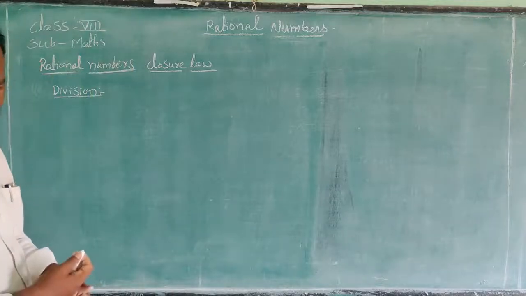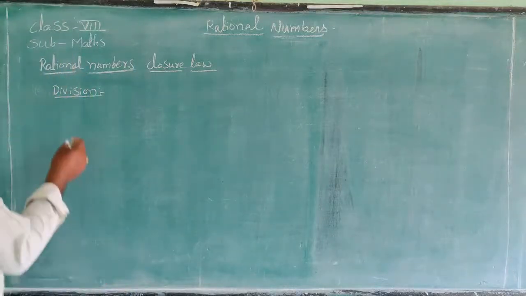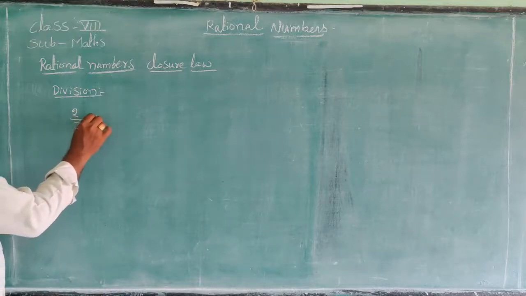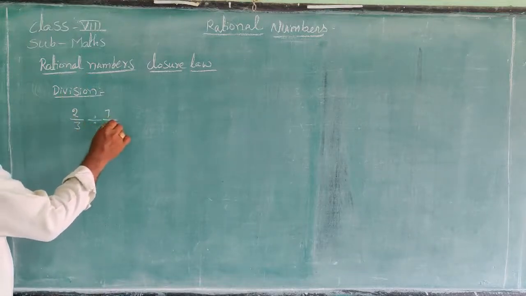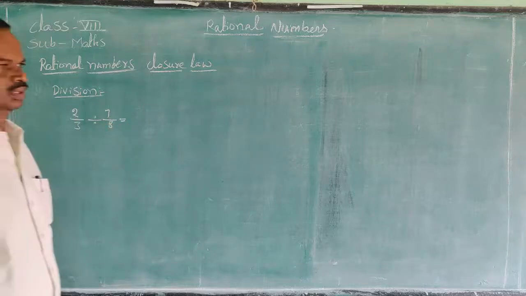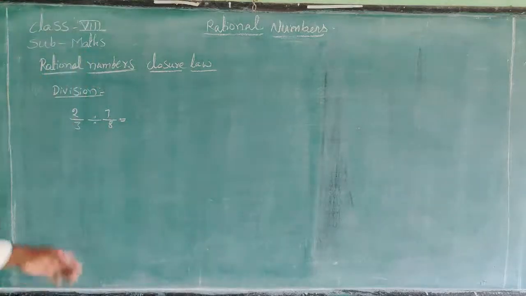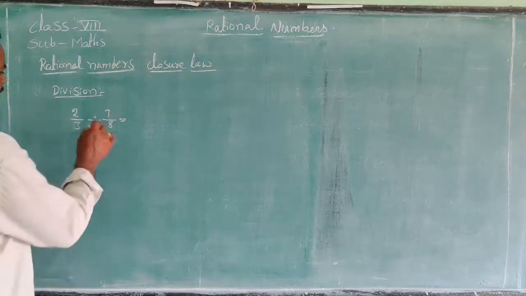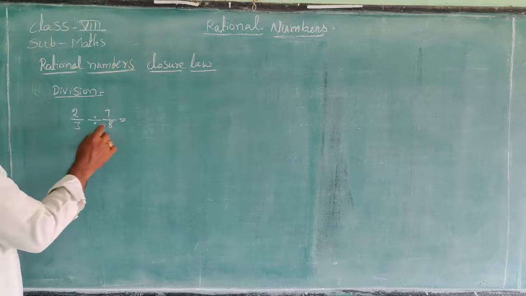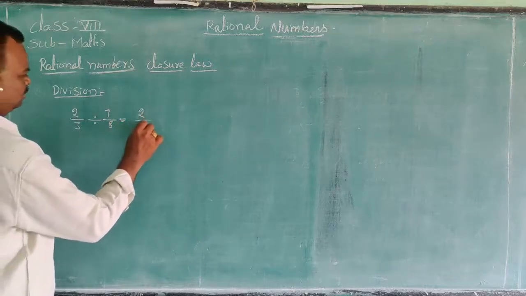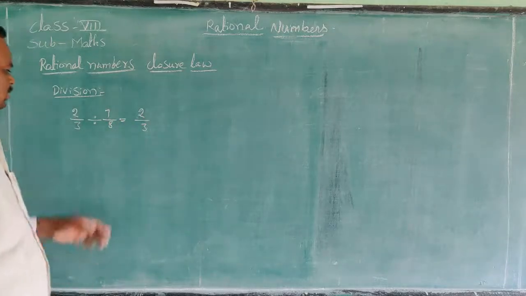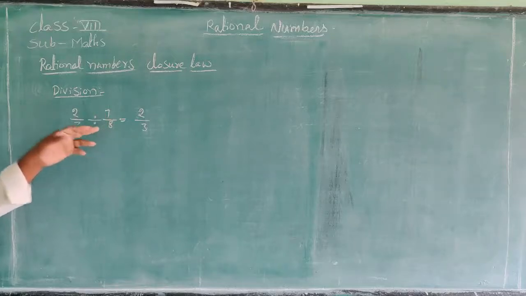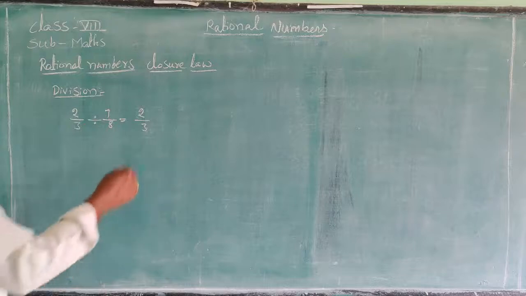Two rational numbers, 2 by 3 divided by 7 by 8 is equal to. Here, two rational numbers are there, 2 by 3 and the second one is 7 by 8. So we are dividing these two values. This is a fraction in the form of p by q. So we are now taking it as multiplication.